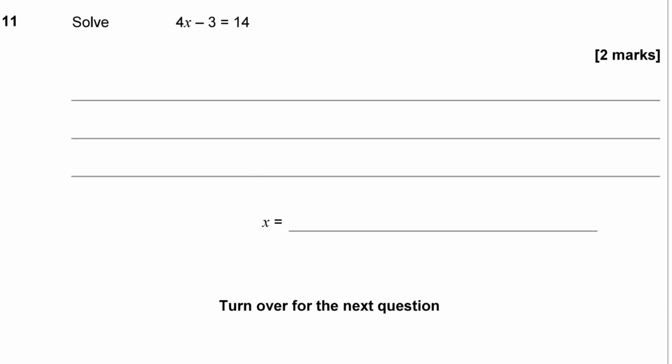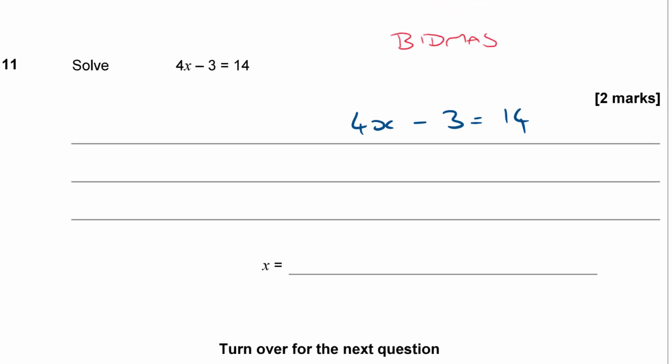Question 11. Solve 4x minus 3 is equal to 14. Now, the confusion with this is often about which one to move. People will know they have to either add 3 to both sides or divide both sides by 4, but they sometimes get it in the wrong order. You need to attack these in the opposite order of BIDMAS. If you knew what x was, let's say you knew x was 2, you'd evaluate it by multiplying it by 4 and then subtracting 3. So when you are unwinding these equations, you need to work back the other way.